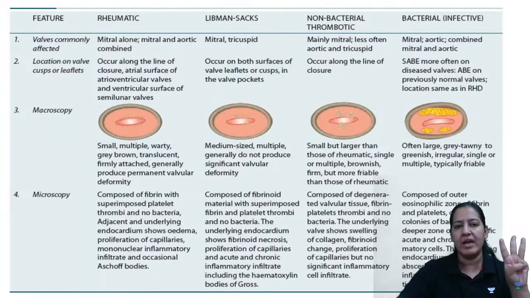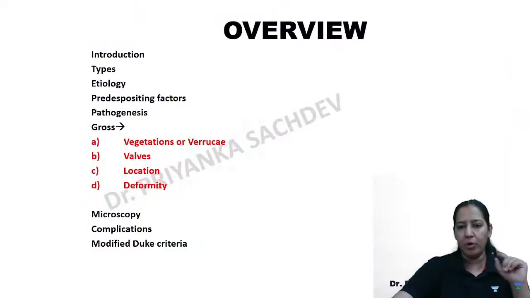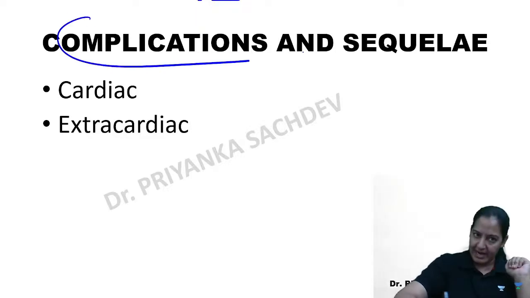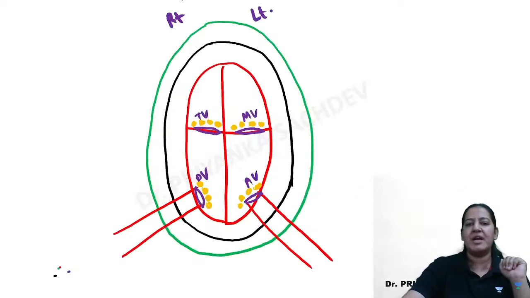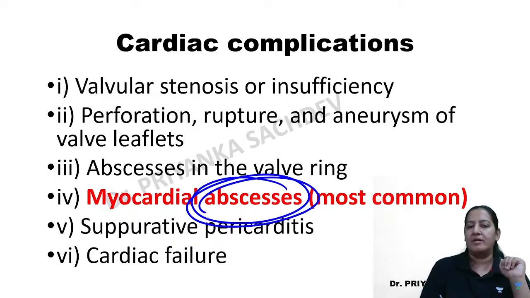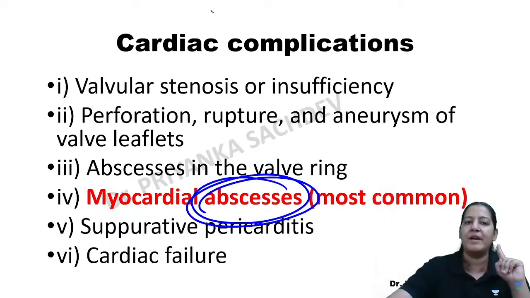Everyone. So can we compare the four and end this lecture now? So थोड़ा सा portion बचा है. One more portion which is remaining that you have to read by yourself. Okay. The complications of this one. Infective. So cardiac complication, in the cardiac, they will form abscess. They will form abscess inside the wall. The abscess form in the wall. That is the most common complication in the heart.